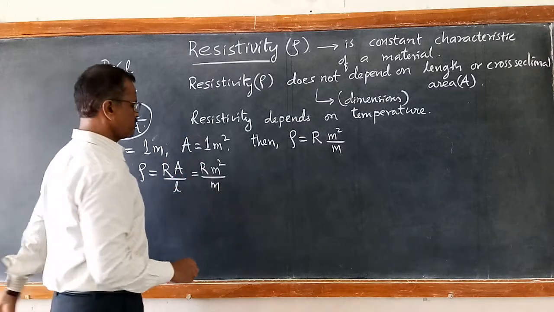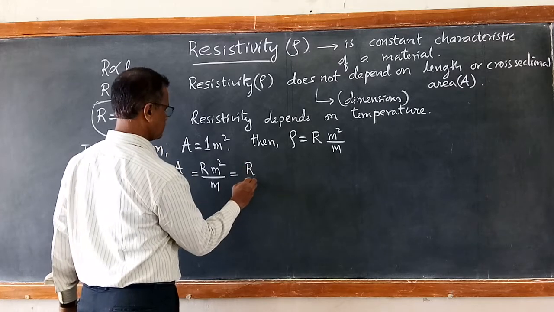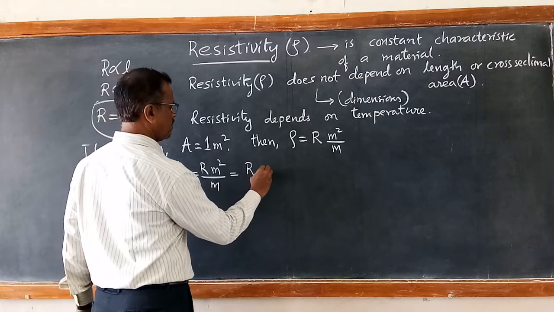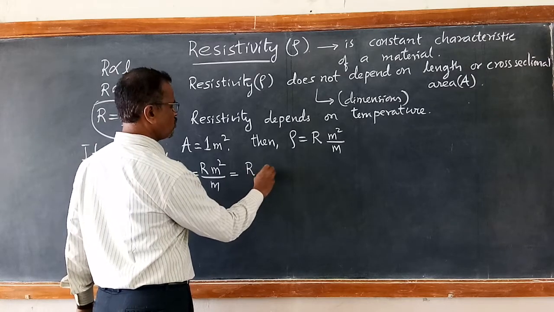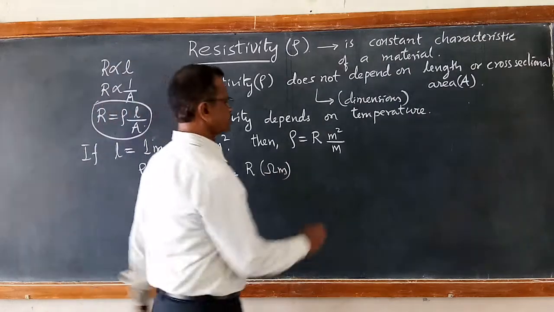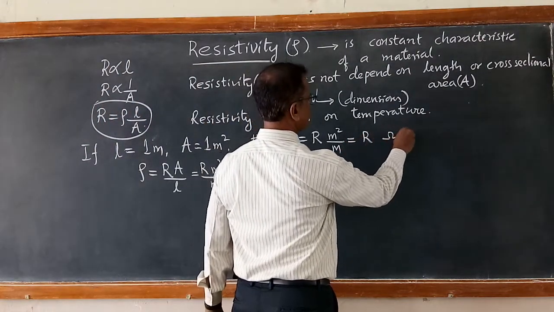So 1 meter cancels. You are left with R, that is in ohm meter. So that's how you get rho equal to R in ohm meter.